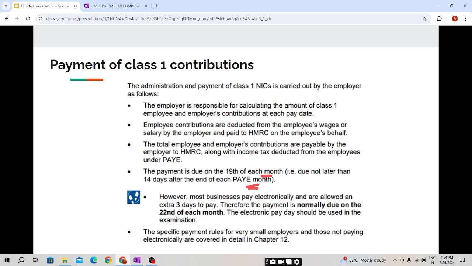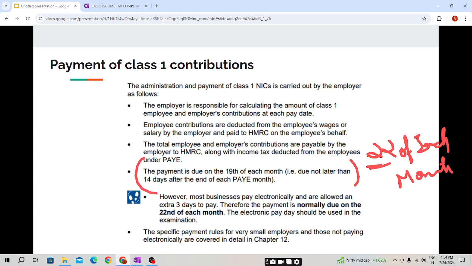So students, you need to keep in mind that the due date will be 22nd of each month. However, most businesses pay electronically and are allowed an extra 3 days to pay. Therefore, the payment is normally due on 22nd of each month. The electronic pay date should be used in the examination. So the due date will be, students, 22nd of each month. I hope this is clear.